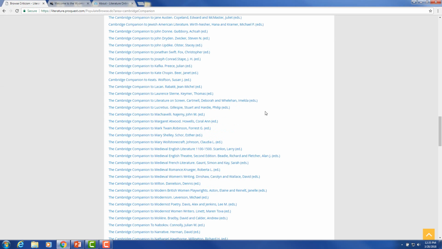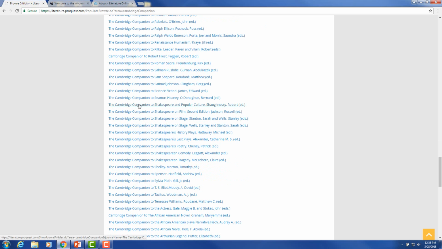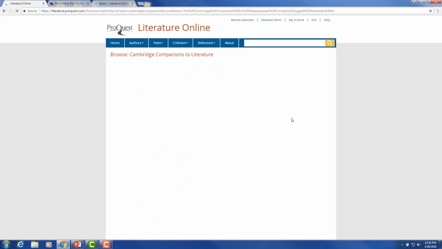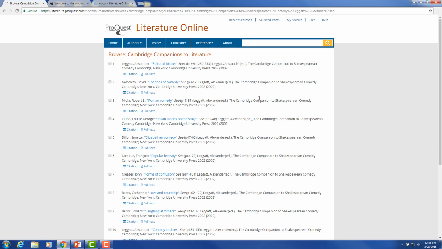You'll notice we've got them on Keats and Mary Shelley and Mark Twain, also on modernism and modernist poets. You'll see that there are several on Shakespeare, Shakespeare and popular culture, on film, on stage, the last plays, poetry, comedy, and tragedy. When we open one of those up, you'll see all the various articles and given their page numbers and their authors.